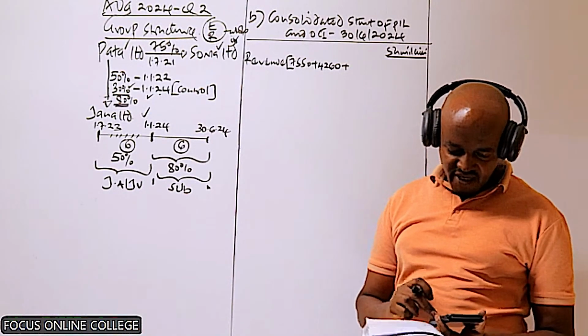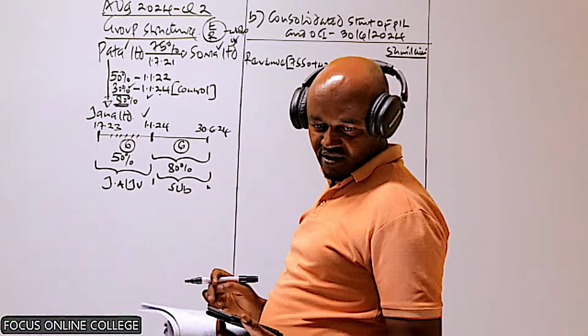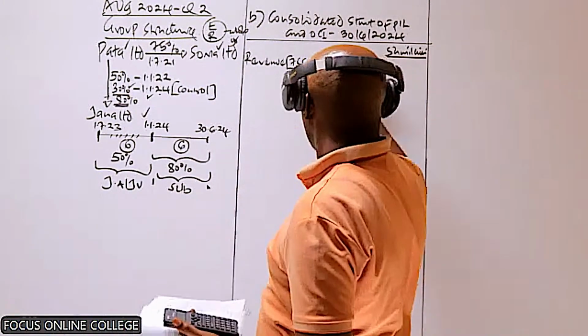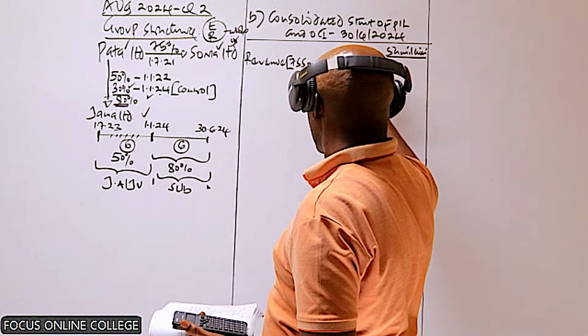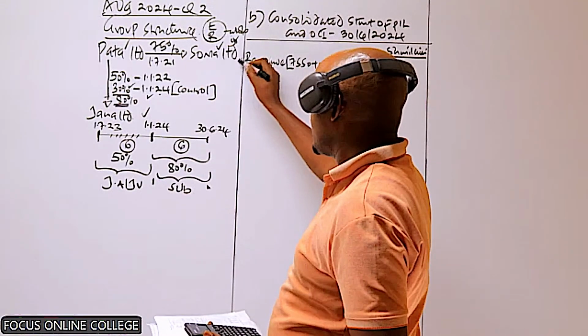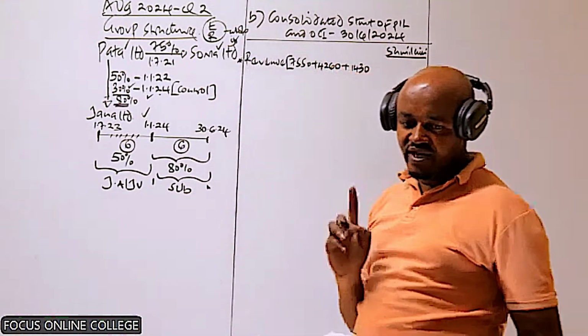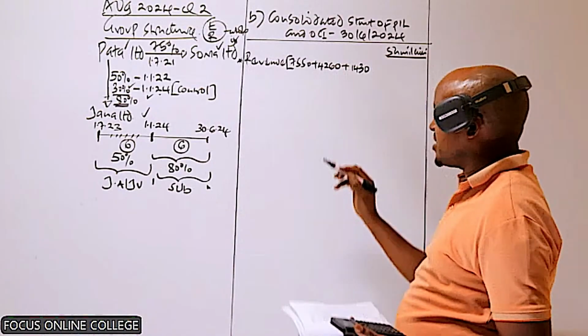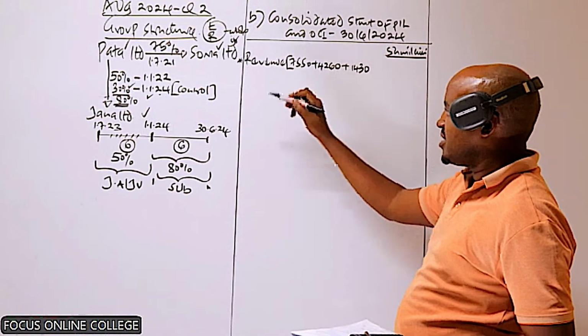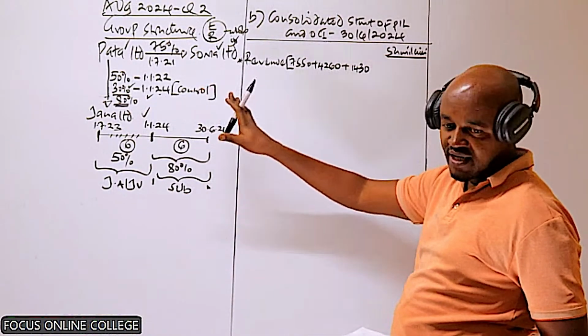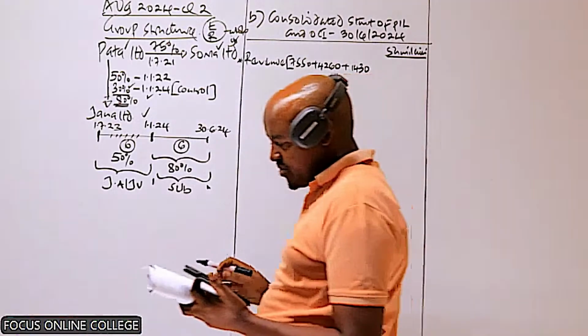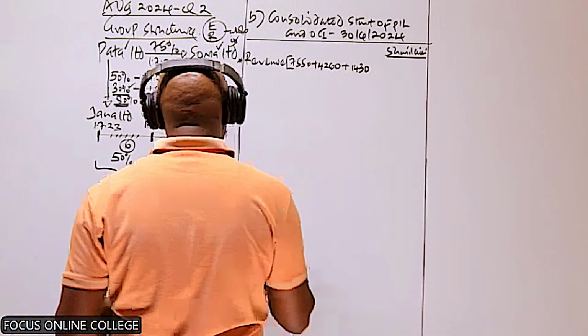Half of 2860 is what? It is 1430. And then make sure this figure by the end of the day, you get it correct, because the only adjustment affecting this is any sales between the parent and the subsidiary. So we will check whether we have that as we go through the additional information.